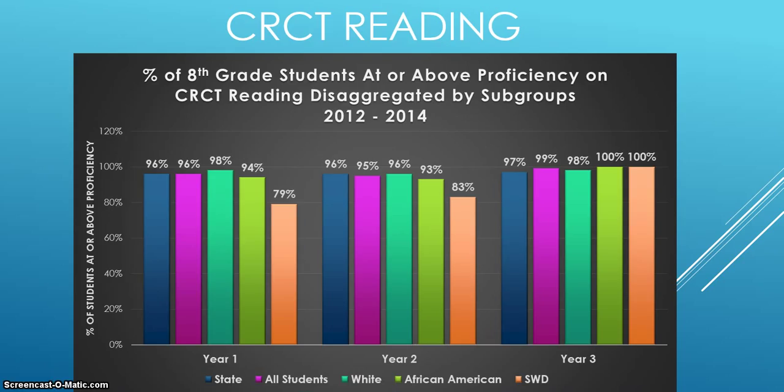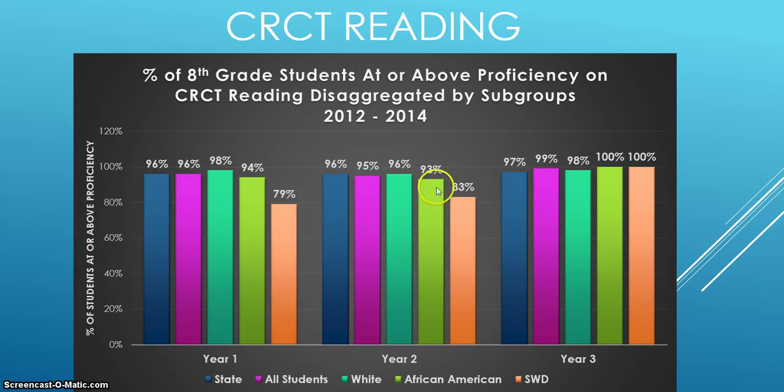Now, starting with our CRCT reading, just looking across the board here, across the graph, you can see that reading is a strong area for us. We'll be talking later about some of the reasons for this after I go over the language arts results. Now, you can see in year 1 we did have a significant achievement gap between our students and our students with disabilities.